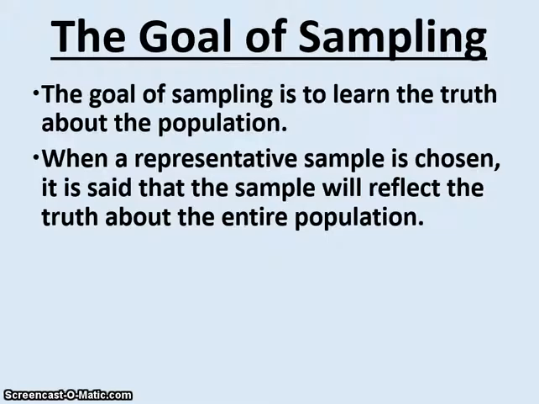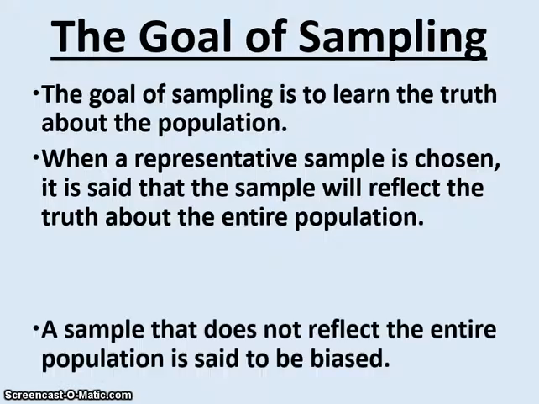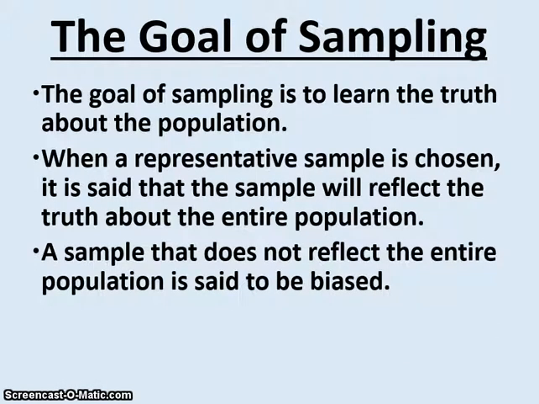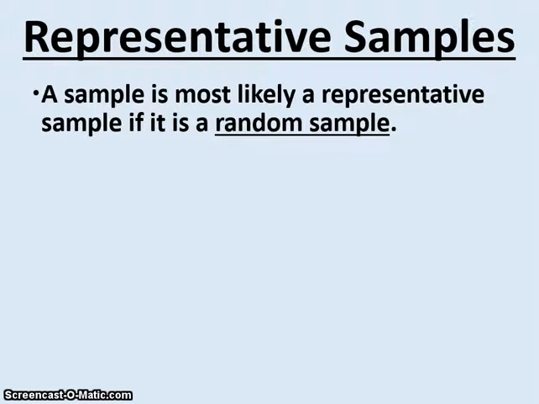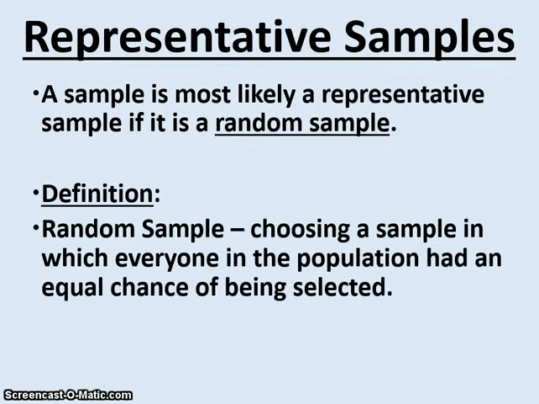When a representative sample is chosen, it is said that the sample will reflect the truth about the entire population. A sample that does not reflect the entire population is said to be biased. A sample is most likely a representative sample if it is a random sample. So let's work to define a random sample. A random sample is choosing a sample in which everyone in the population had an equal chance of being selected.